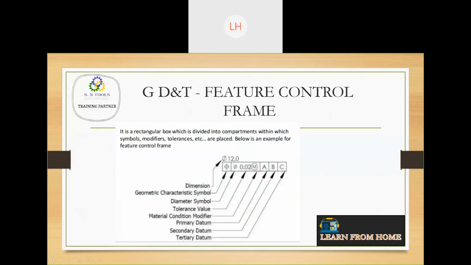Now this is called a GD&T feature control frame, where you will observe this dimension, then comes the geometrical characteristic symbol, then the diameter symbol, tolerance value, material condition modifier, and then primary datum, secondary datum, tertiary datum. These three are the datum points, the datum or the reference which we are giving. So this is about the GD&T.